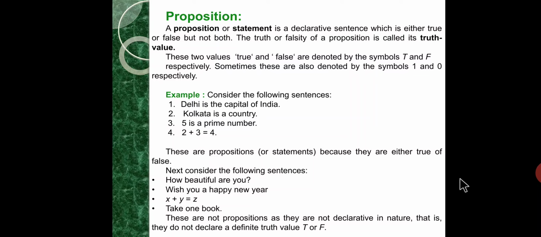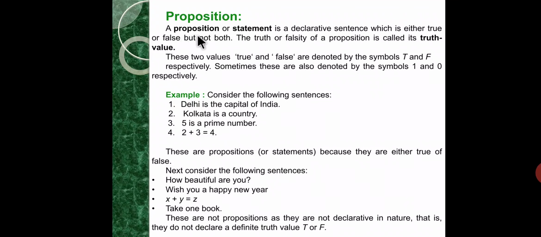A sentence of the form that declares a result, either true or false, is called a declarative sentence. The sentence having a command is called an imperative sentence. The sentence having questioning is called an interrogative sentence. And another type is exclamatory sentences.